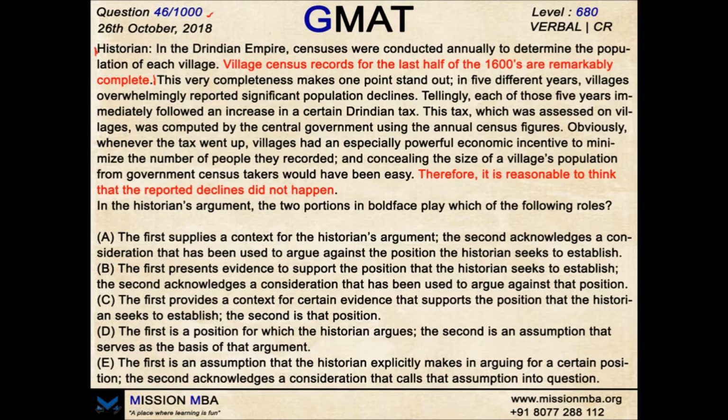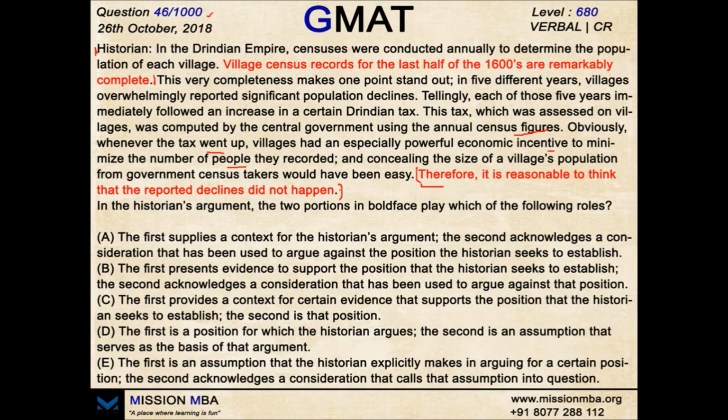This tax, which was assessed on villages, was computed by the central government using the annual census figures. Obviously, whenever the tax went up, villages had an especially powerful economic incentive to minimize the number of people they recorded. So whenever the tax went up, they deliberately made their count low to show a population decline, which actually helps them in such conditions. Therefore, it is reasonable to think that the reported declines did not happen. So this is the author's conclusion.